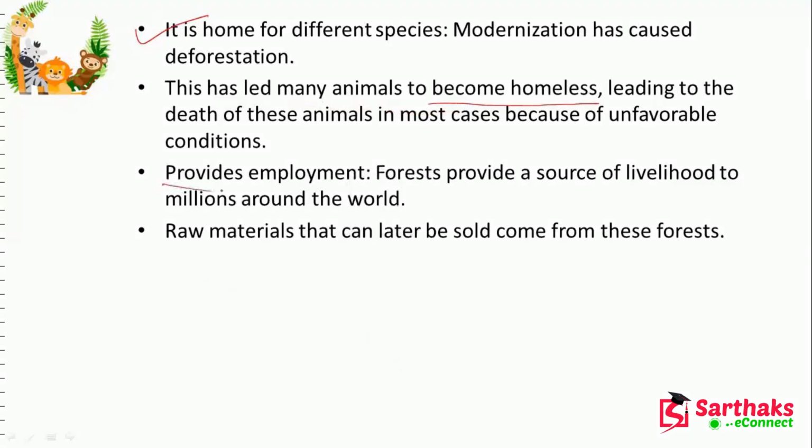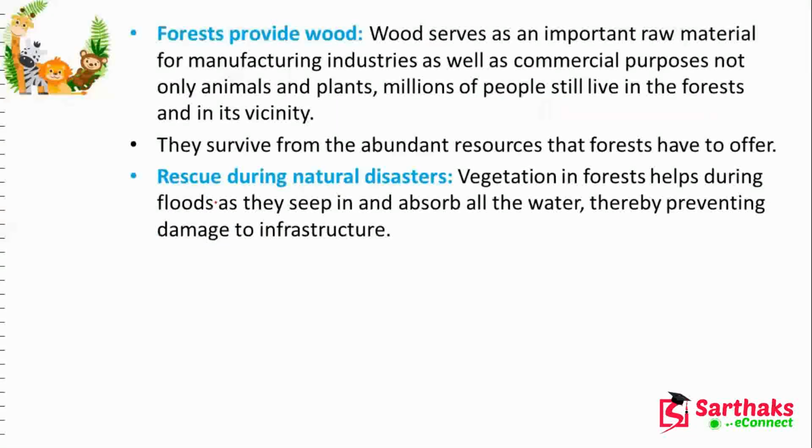It provides employment also. Forests provide a source of livelihood to billions of people. Raw material also we can get from the forest. So these are the forest advantages.